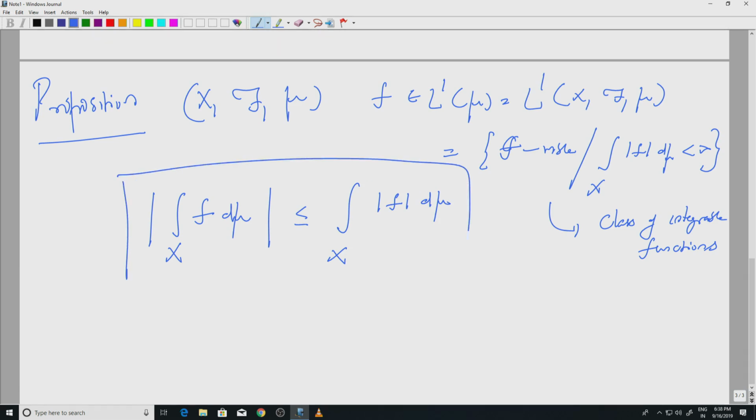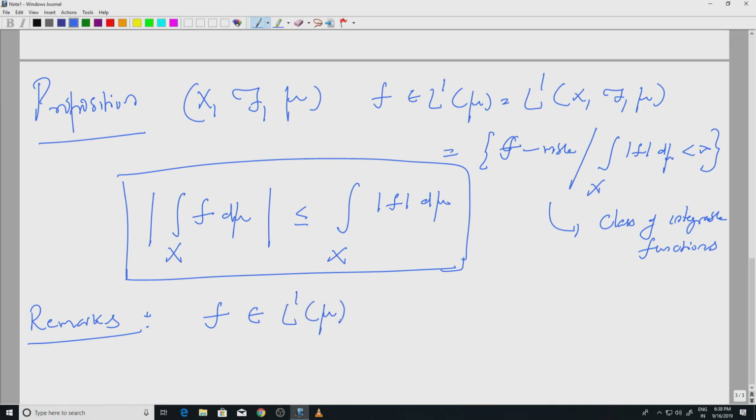So, first of all let's make sure that we understand this. Call this remarks if you like. We are starting with a function in L1 of mu. What does that mean? That means the integral over X of mod f d mu is finite. Okay. Recall that f is a complex valued function. So, this is a complex valued measurable function.